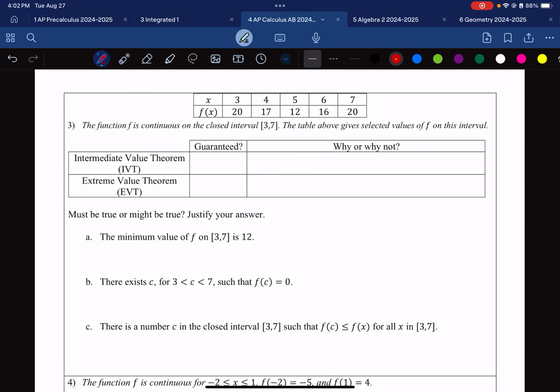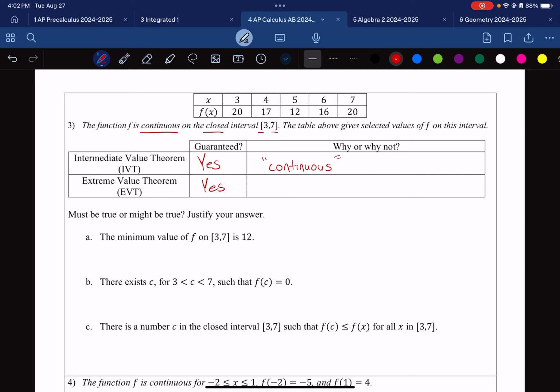So tables are notorious on the AP Calculus AB exam. If you ever see a table, you have to play devil's advocate and poke holes in what you think is true. So the first thing that I'm gonna do is I'm gonna read. I see the word continuous, I see the word closed, I even see these closed brackets. So that means that both of these are guaranteed. Why? That why is the important part, right? Intermediate value theorem is guaranteed because we saw the word continuous.